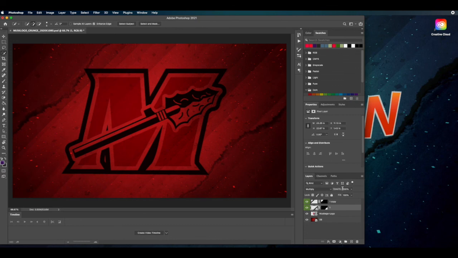So doing different blending modes, playing around with them to bring layers together and blend them together, is a really interesting effect, and they can create some really cool backgrounds or different effects depending on what you're trying to do with your design. And I'd recommend to play around with it because it's pretty good stuff.